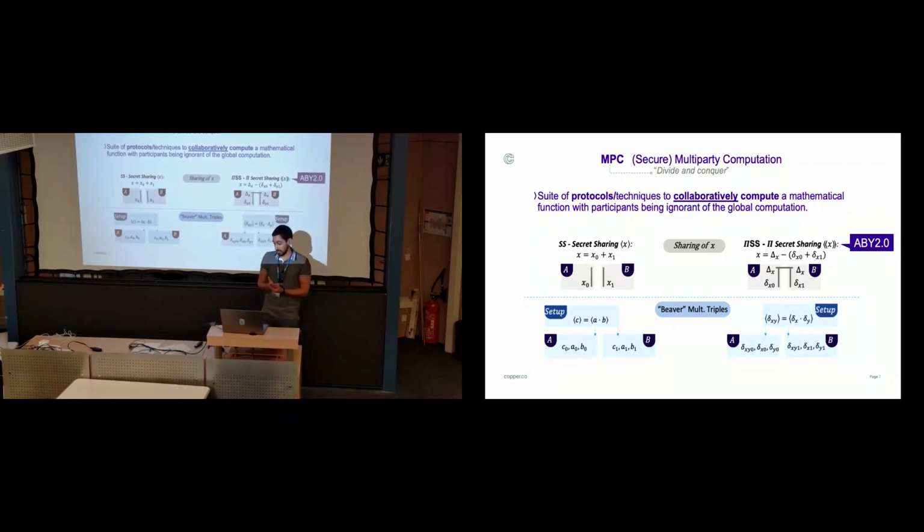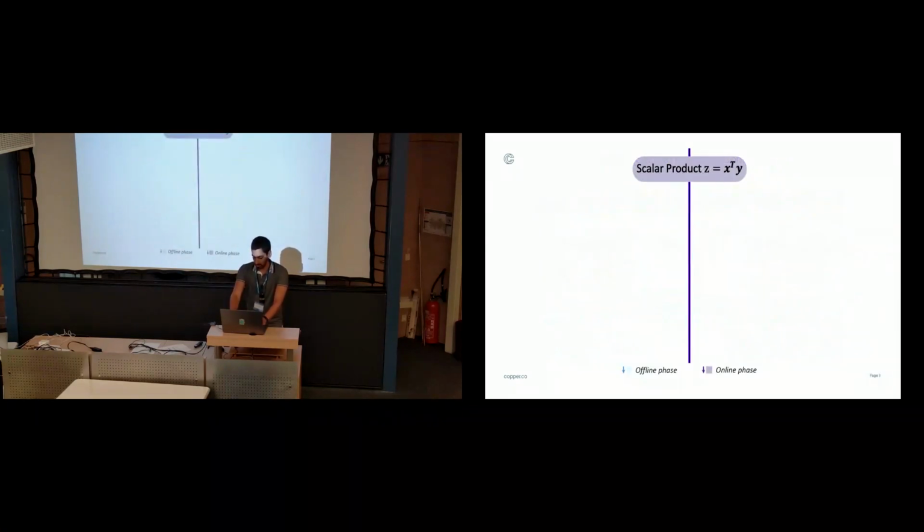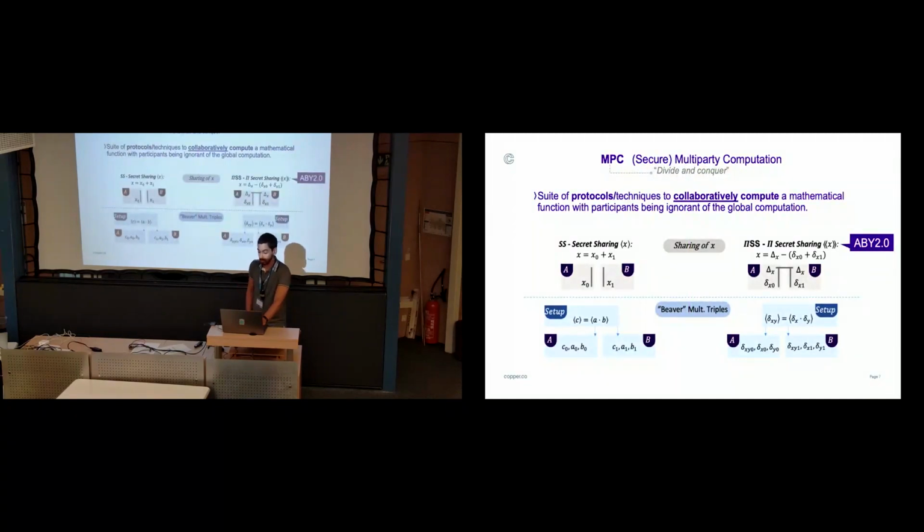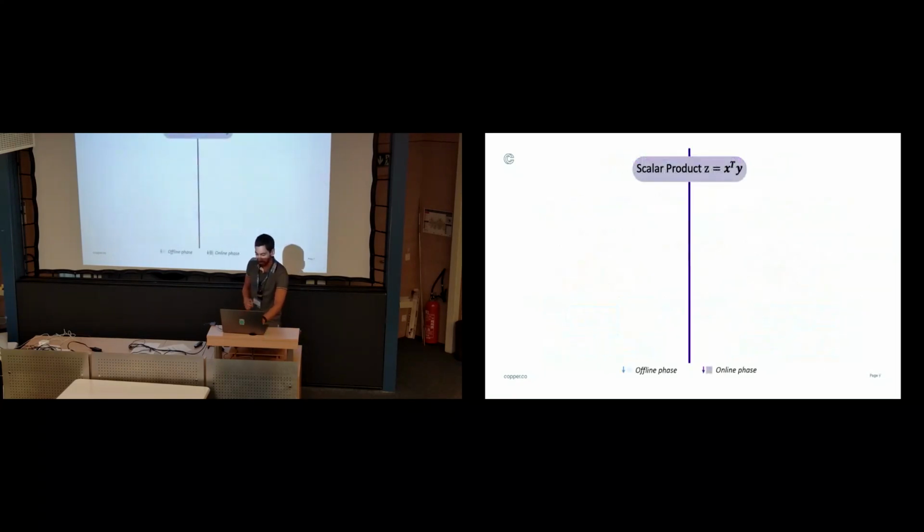The advantage of using this technique is that when we pre-compute Beaver multiplication triples, we can tie the result of the Beaver multiplication triples to the inputs that we're later going to be using. So this delta x0 and this delta x1 that you get at the very bottom are actually tied to the delta x0 and delta x1 of our secret sharing scheme. And we will see why this is so interesting for us.